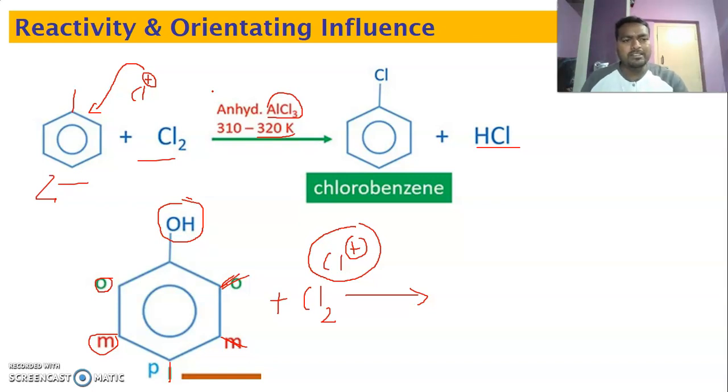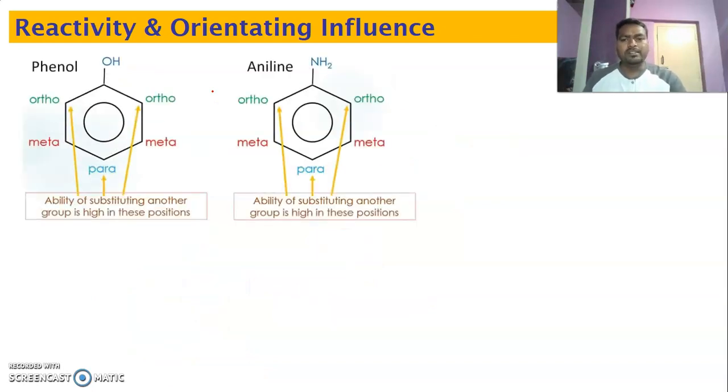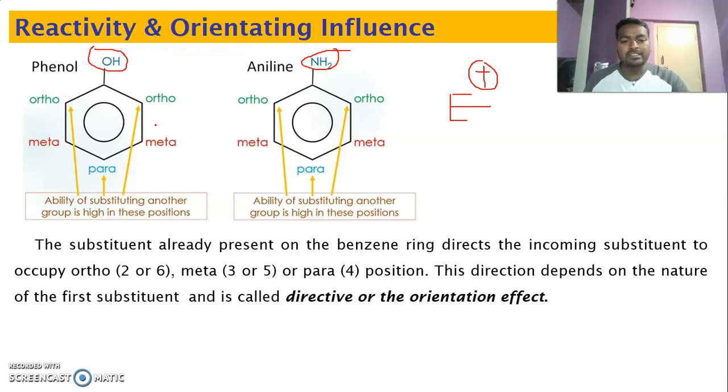So there are two kinds of effect. You just look at here. So this is OH group, phenol, and this is NH3. So in the presence of these groups, the incoming electrophile may go to ortho position or it may go to para position. It depends on the nature of this functional group, or the nature of the group which is already present in the benzene ring. So this phenomenon is called the orientation effect or directive effect.